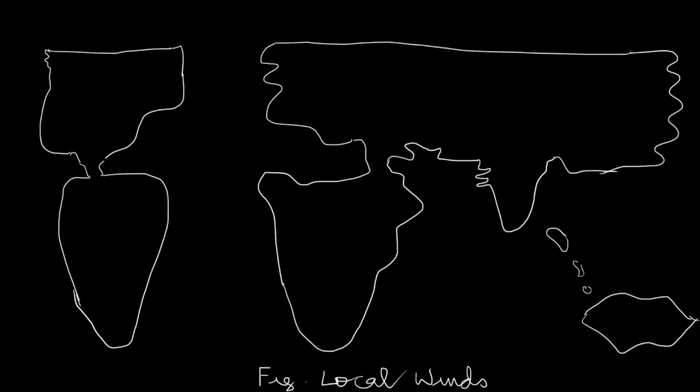So I have made a rough world map. This is North America, South America, Asia, Europe, this portion is Europe, Asia, Africa and Australia. You all know what a world map is, I don't need to explain here. Although it is not the best world map I could make, it is a rough one, I have just made it very fast. So we will see some of the local winds I have mentioned here.